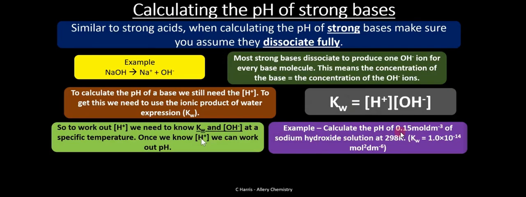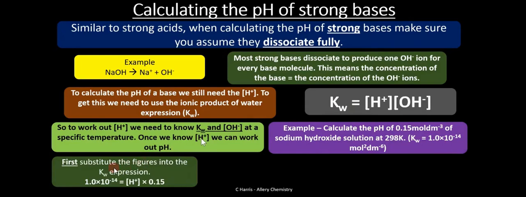Example: calculate the pH of 0.15 moles per cubic decimeter of sodium hydroxide solution at the temperature given here, and you're also given the ionic product of water at that temperature, which is 1.4 times 10 to the power negative 14. First, substitute the figures into the Kw expression. 0.15 is going to be the concentration of the OH minus ions. Remember this, for every mole of the sodium hydroxide that dissociates, we get exactly 1 mole of the OH minus ion. So we're going to get 0.15 moles of the OH minus, and we substitute, and we know our Kw value here, and we can rearrange it to calculate H.